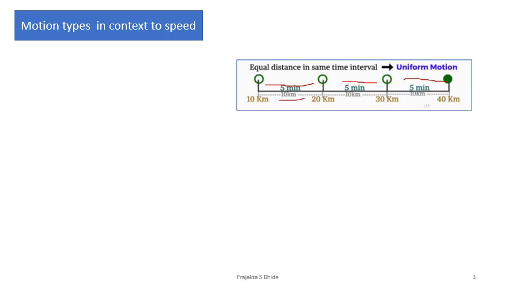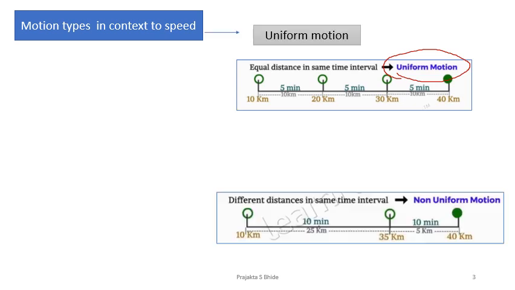Can you see that? 5 minutes 10 kilometers, 5 minutes 10 kilometers, which means that that object is traveling equal distance. The object is moving equal distance in same time interval. And for such an object, I say that the motion of this object is uniform motion. Equal distance in equal time interval. Uniform motion. Have a look at the second picture.